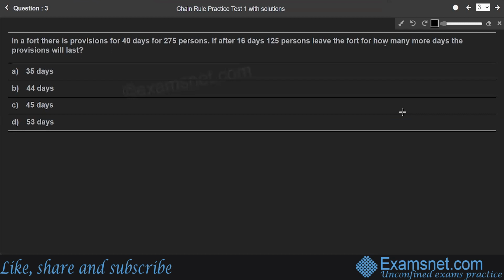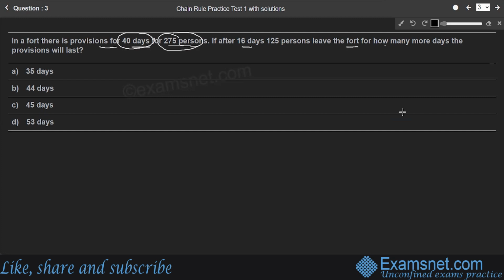Question number 3. In a fort, there is a provision for 40 days for 275 persons. If after 16 days, 125 persons leave the fort, for how many more days will the provisions last? So students, first we need to find the total provisions for 40 days for 275 persons.